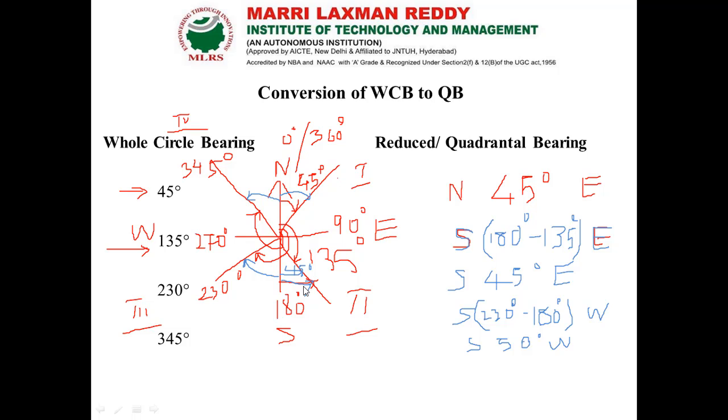So my whole circle bearing reading is 230 degree, but my quadrantal bearing value is south 50 degree west.